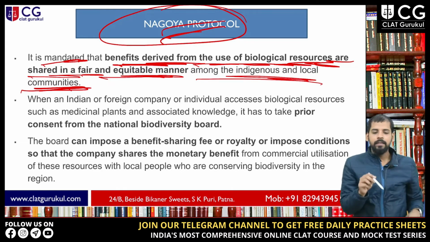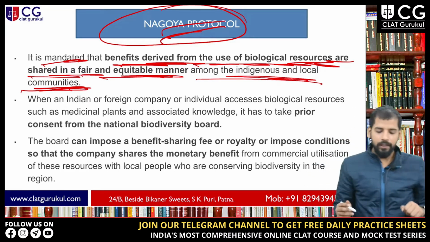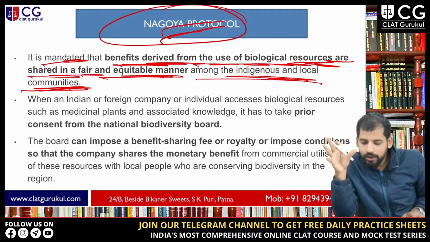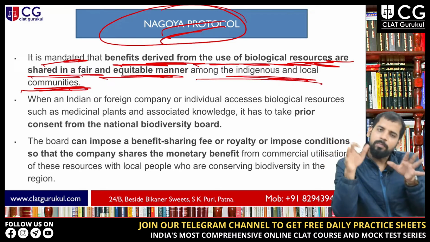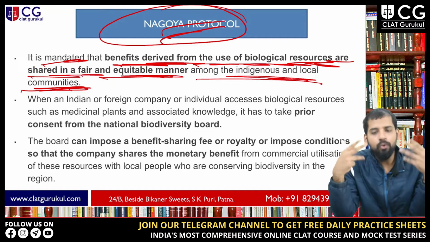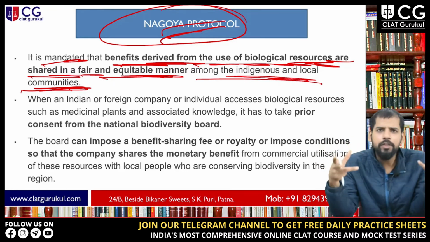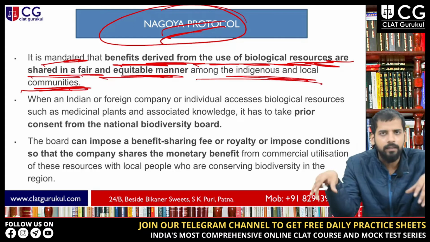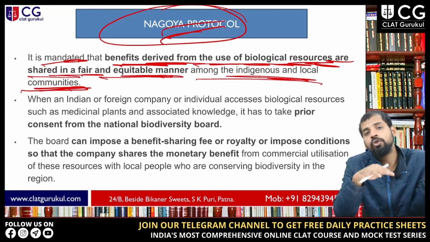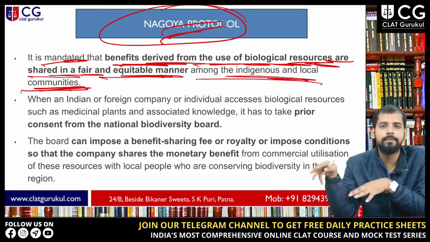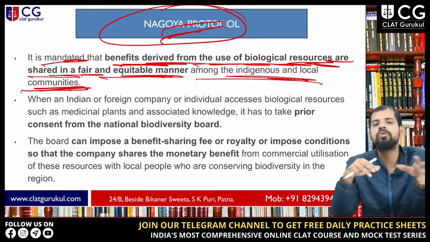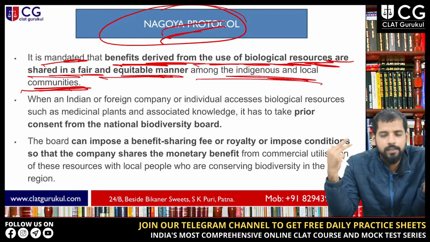Under this protocol, the benefits you derive from the use of biological resources must be shared in a fair and equitable manner among the indigenous local communities that live there. The new bill is in consonance with this protocol; the bill also talks about the fair and equitable use of these resources with the indigenous communities.